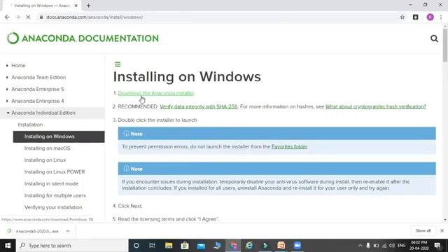It says to download the installer. I have already downloaded it. Next, it is recommended to verify data integrity with SHA-256. If you want, you can do that. Otherwise, you can skip it. Double click the installer to launch. I just double click on it.